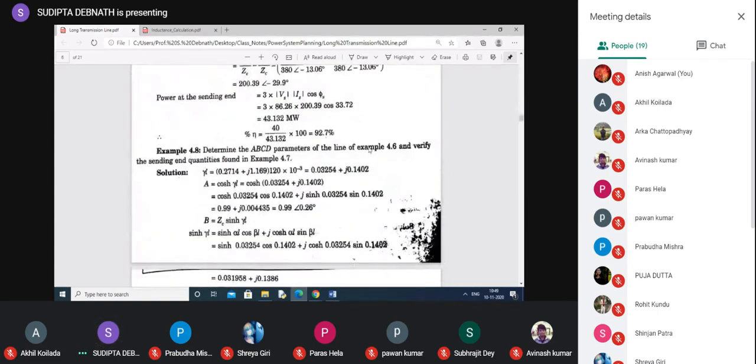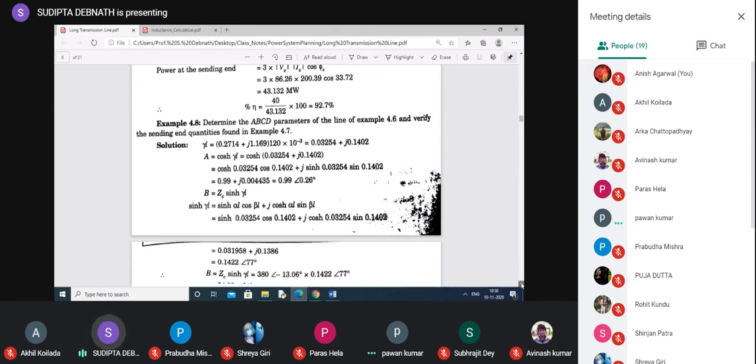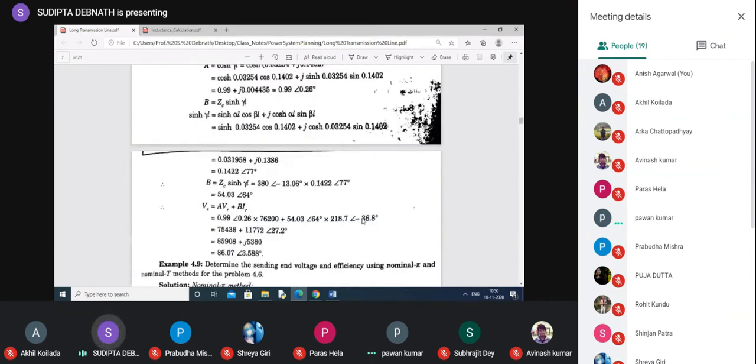So gamma L you need to find out. So cosh gamma L is this one. So this formula you need to know. Cosh of A plus jB, if it is given, or X plus jY, how to solve this one. Okay. You need to find out this value. Also for B, you need to know how to find out the value for sinh of A plus jB. So these things you have to solve and find out, because these are all hyperbolic functions. So B you have found out. So what is VS? There, I think, yes.